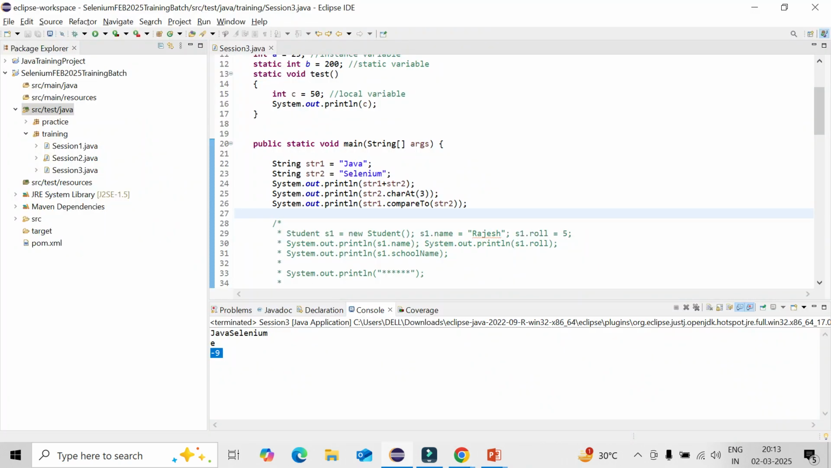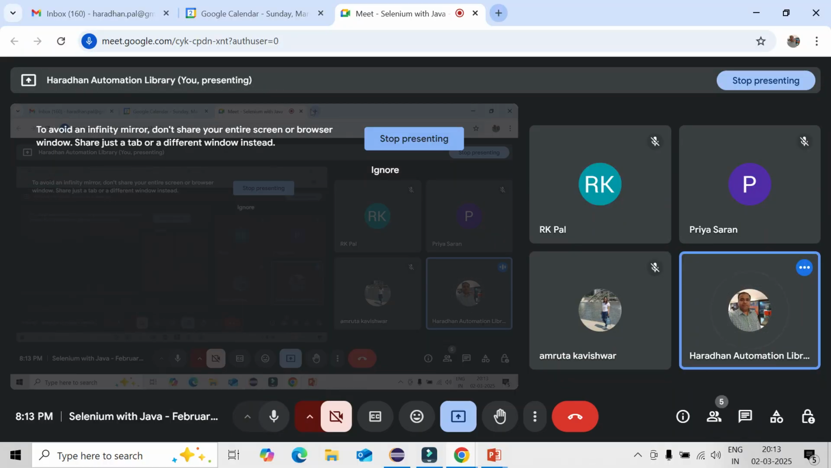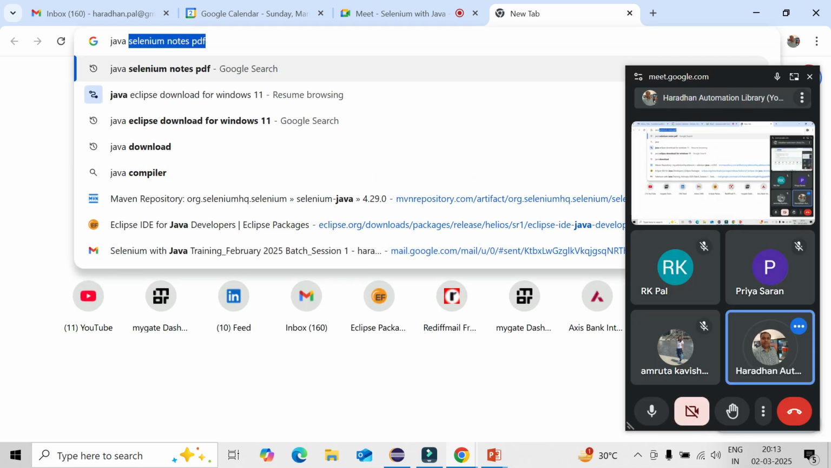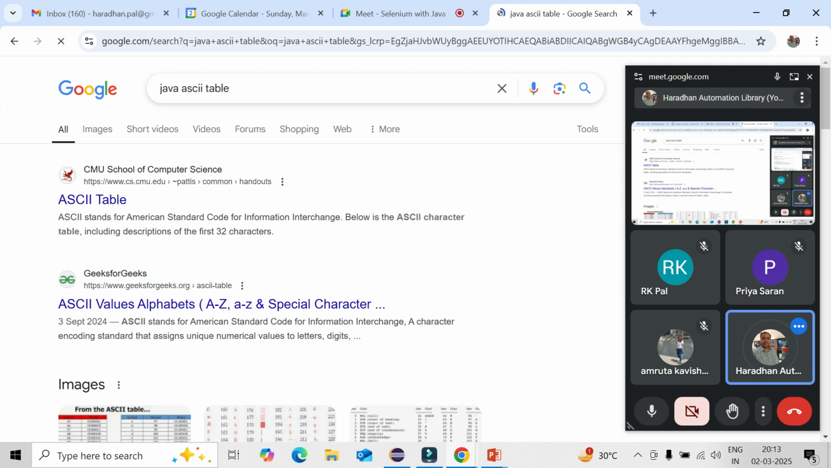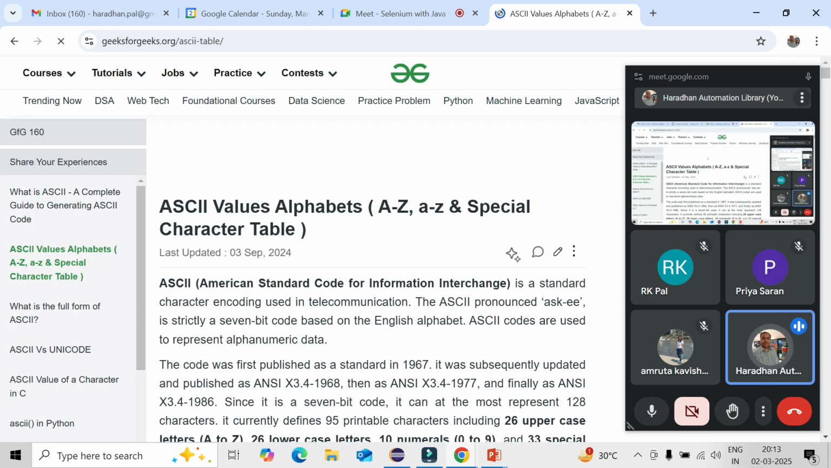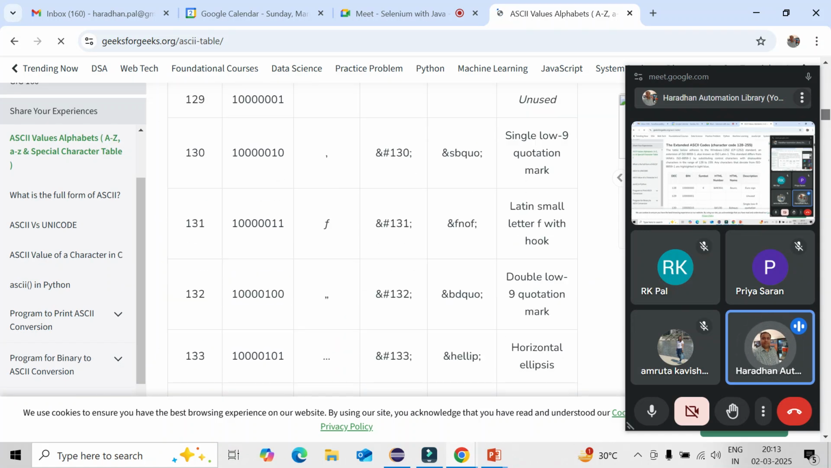Okay, I will explain. If you simply go to Google and search for the Java ASCII table, you can see the ASCII table is there, or you can go anywhere. There are a lot of things there. For every character, A to Z, all this stuff, there will be an ASCII value. So what is the ASCII value in our case?